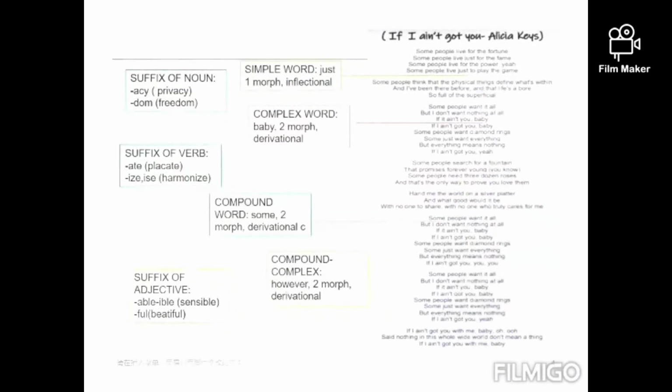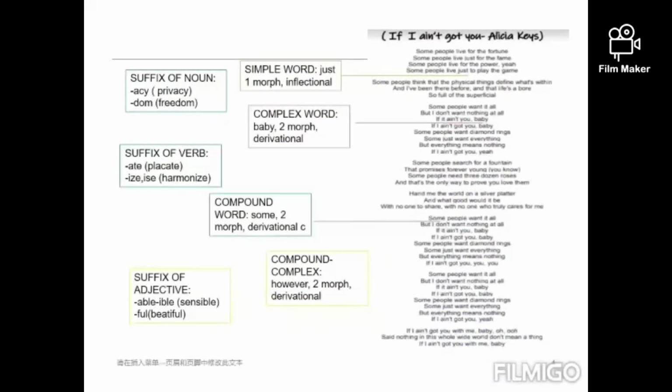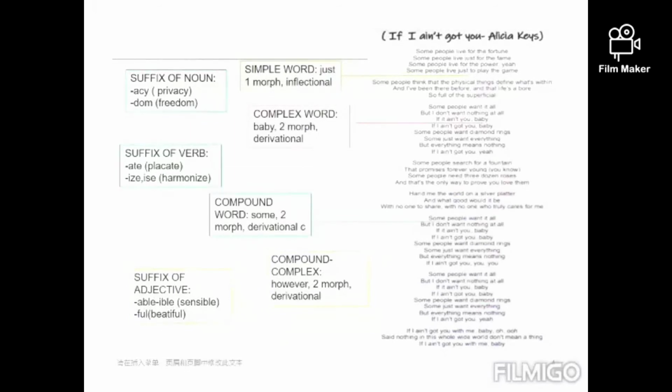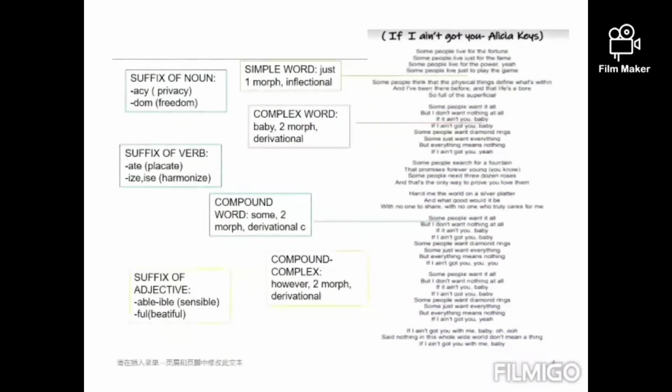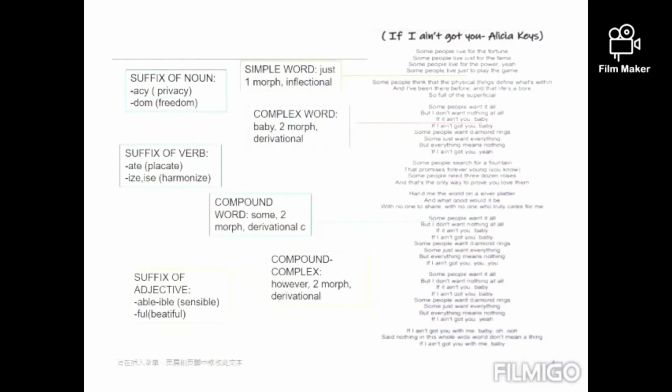Or a suffix of an adjective: "ible" is the suffix and is completed with the prefix "sens" to complete the word "sensible." Another definition: inflectional is a functional or grammatical change in the word, derivational is a change to the word class or original meaning. A simple word is a word made up of a single root.